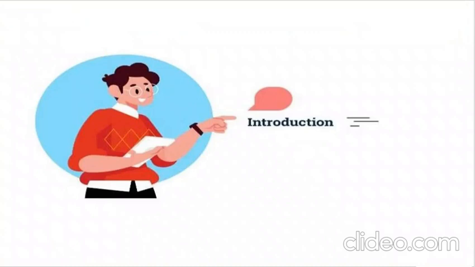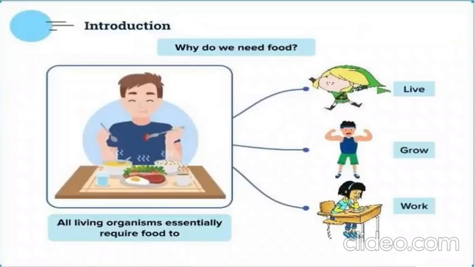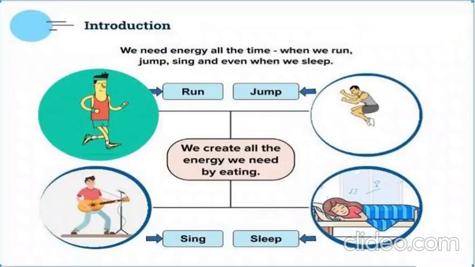So let's start with an introduction to this chapter. Now, this chapter talks about improvement in food resources. Every day we all eat food, right? So what is the major need for food? We need food because we need it to live. Food is very important for life. Our body grows, and if any problem is there in the body, it repairs only with food. And for doing any work we also need energy, and we get that energy from our food, isn't it? Whenever we run, jump, sing, sleep, every time we need energy. Now, this energy, which is the key to everything, we get only and only by eating food.